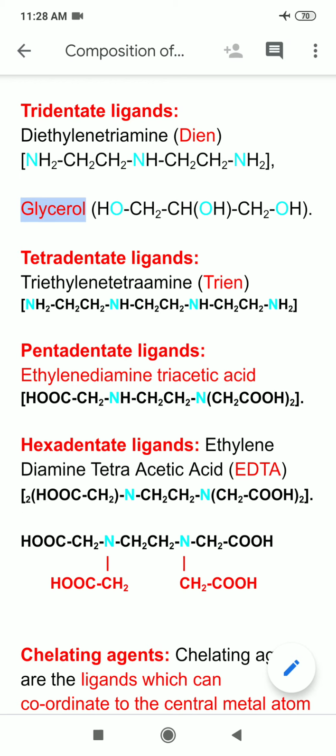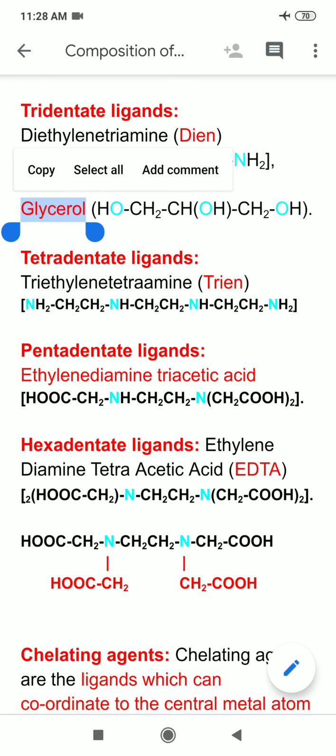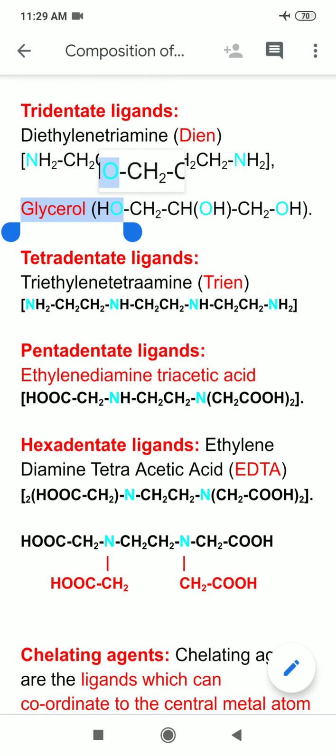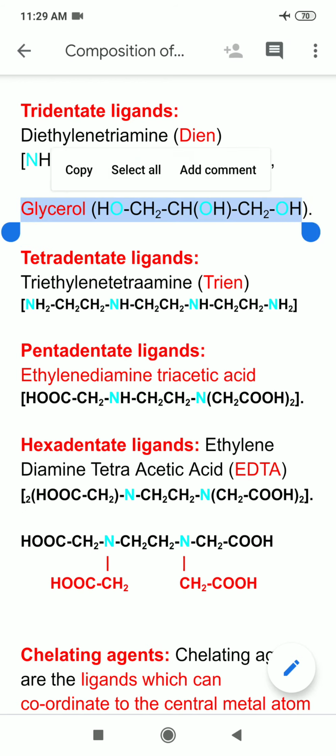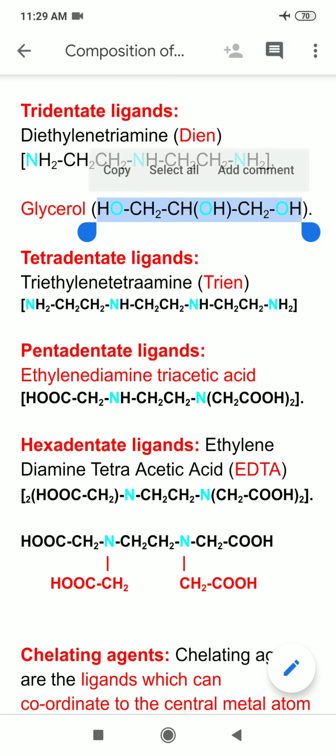Glycerol, or we can say glycerine. So what is the formula of glycerol? CH2OH, CHOH, CH2OH. So it is having 3 oxygens in it, so these can act as donors. I have highlighted donor atoms in olive green here. So it is also an example of tridentate ligands.